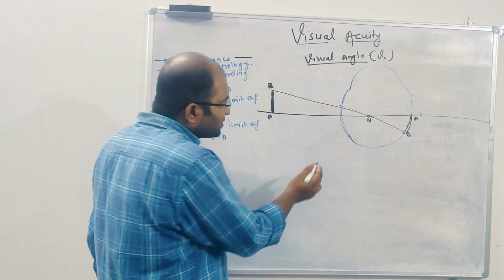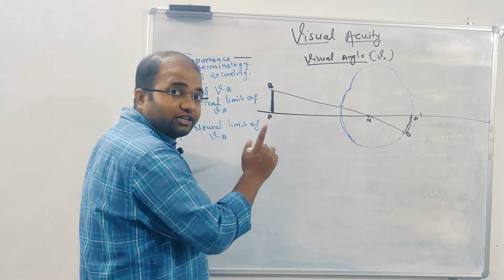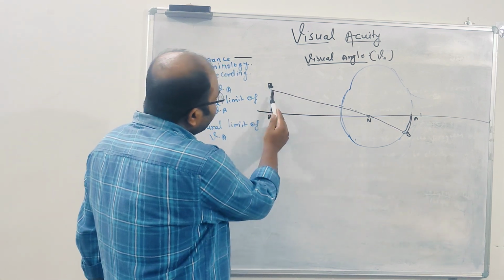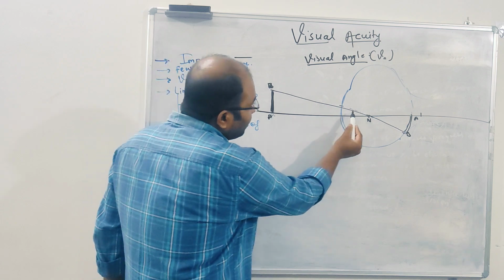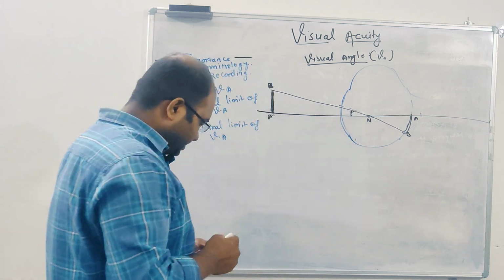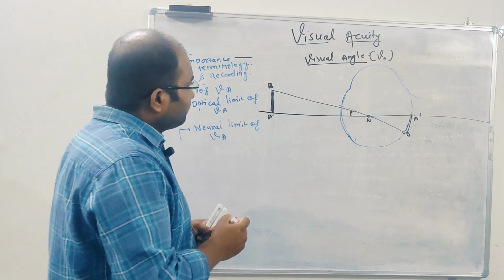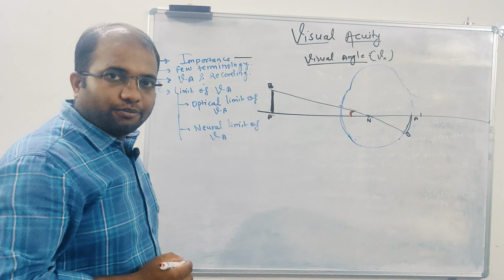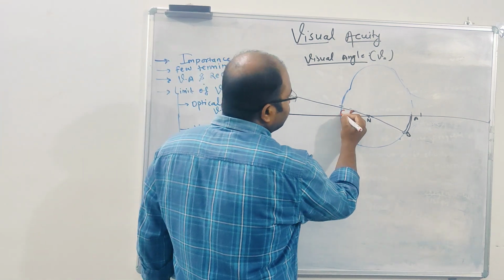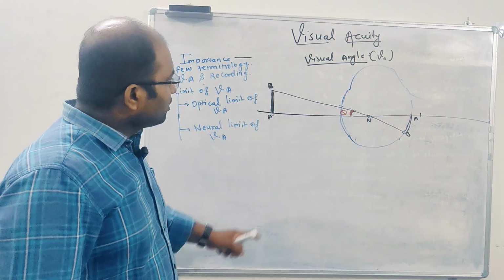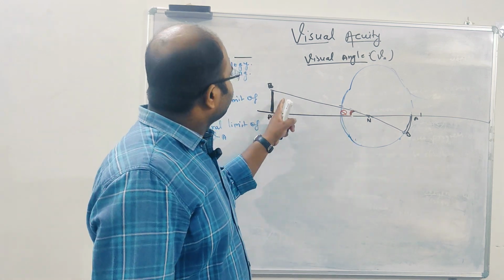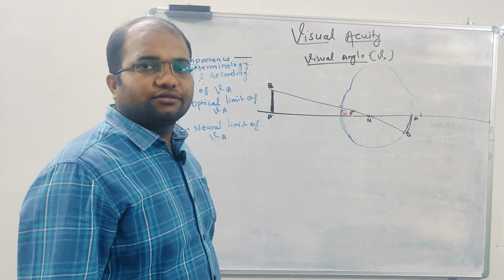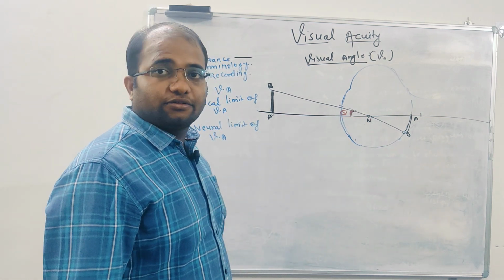And the angle subtended by this object, listen here carefully, attention please. This angle subtended by this object is known as the visual angle. So the angle subtended by this object at the nodal point of the eye is known as the visual angle. Are you getting this?